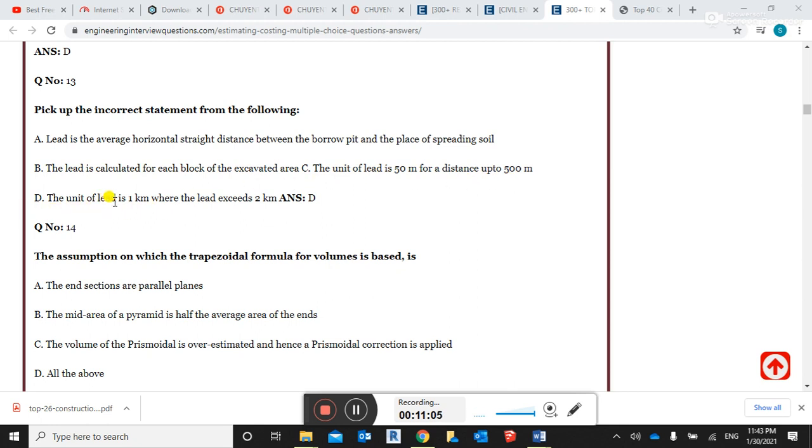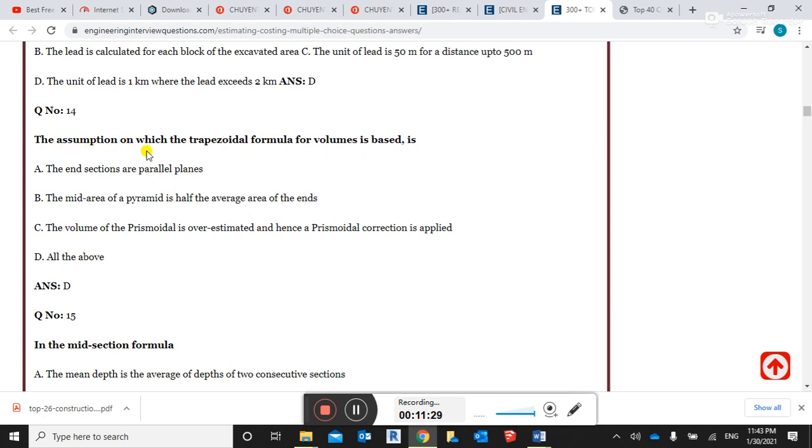D: the unit of the lead is 1 kilometer where the lead exceeds 2 kilometer. This option D is the answer here, as it is the incorrect statement. A, B, C are correct statements, but D is incorrect, and that is what is asked in this question, guys.